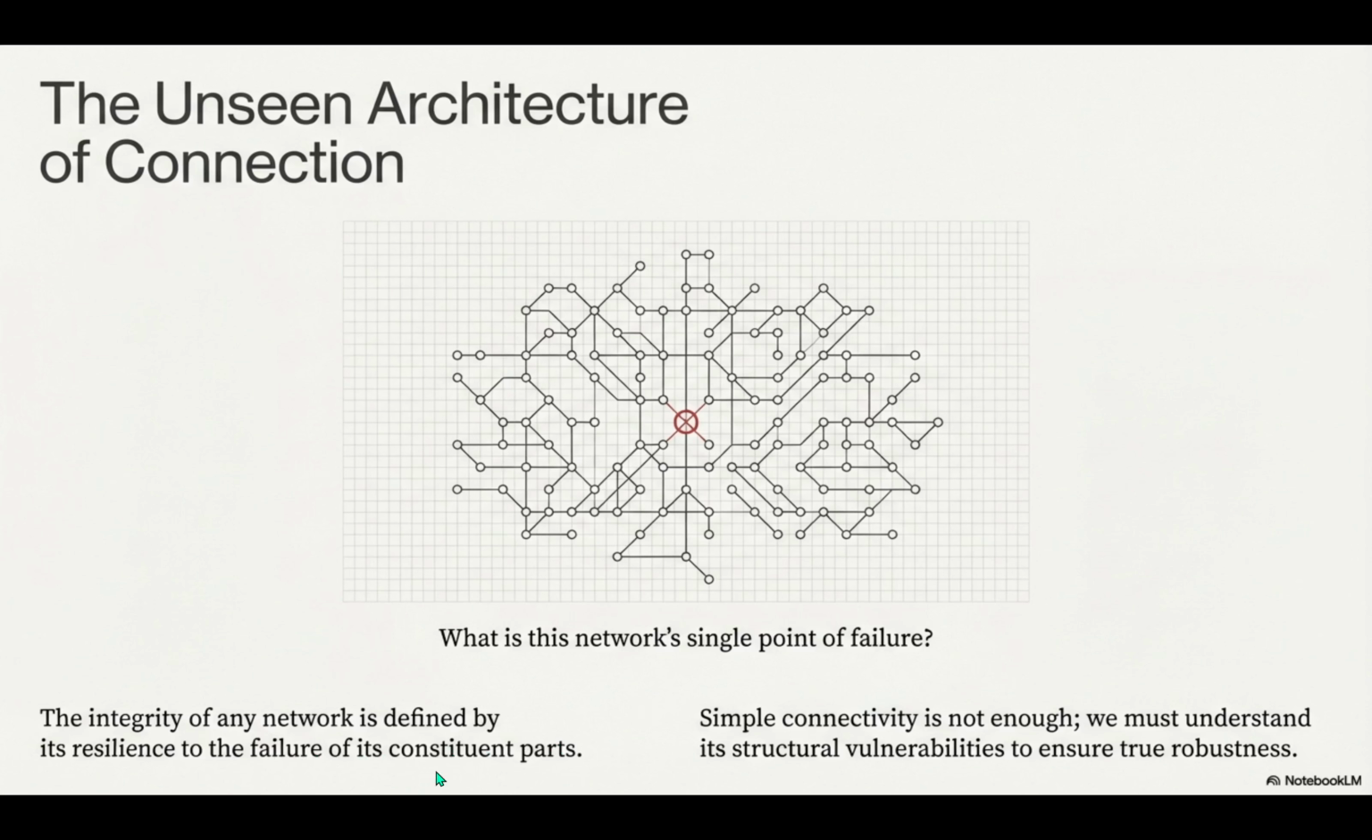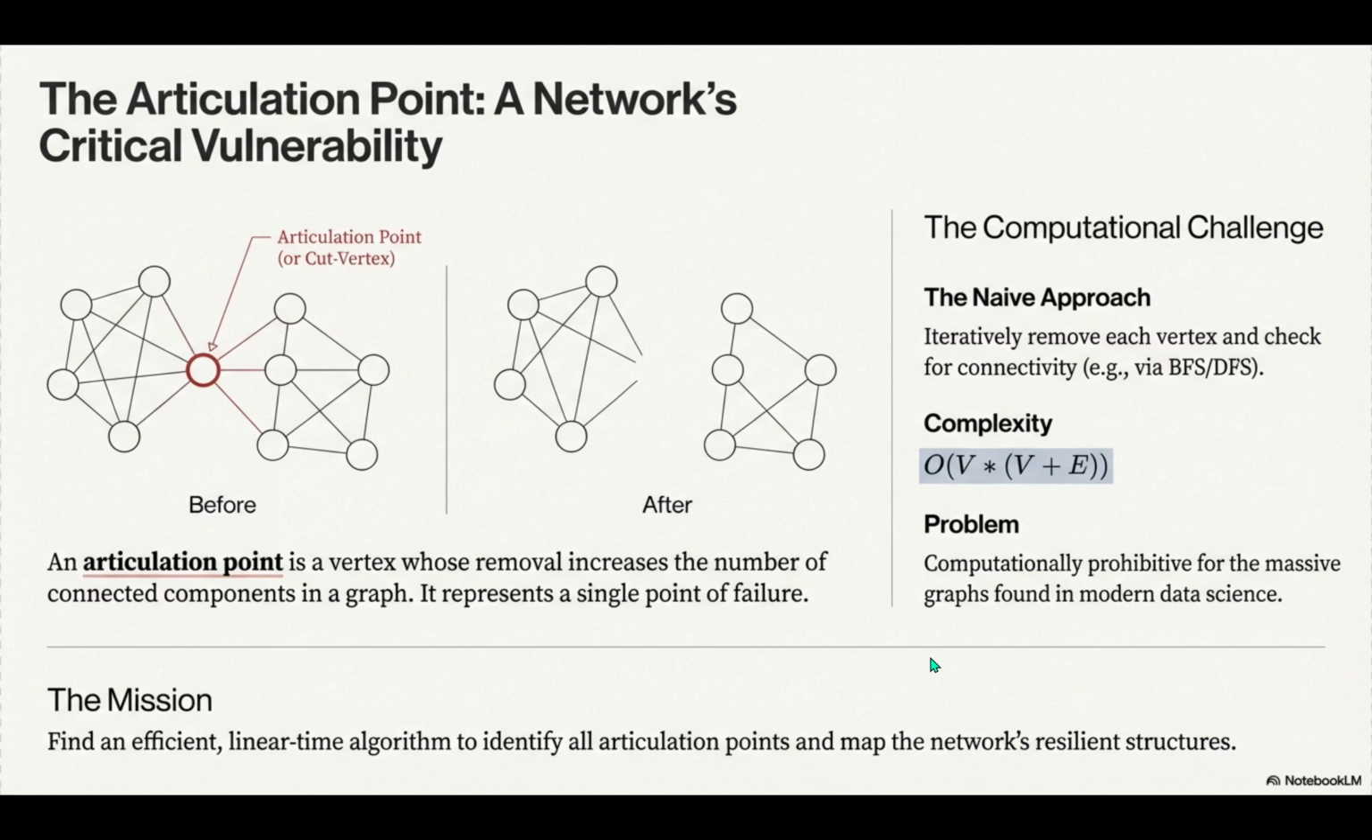I want you to visualize a huge network map, maybe a city's transit system. Now focus on just one hub, one station, maybe one router, that if you removed it wouldn't just cause delays, it would completely slice the network into two or more isolated islands. That is the core of what we're tackling today. We're not interested in simple connectivity, just the idea that a path exists. We want to understand true resilience.